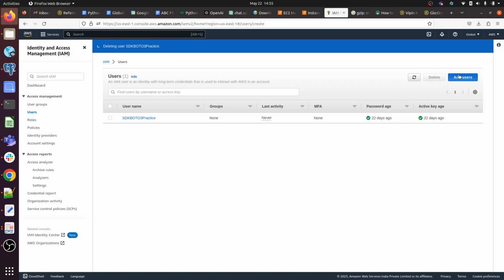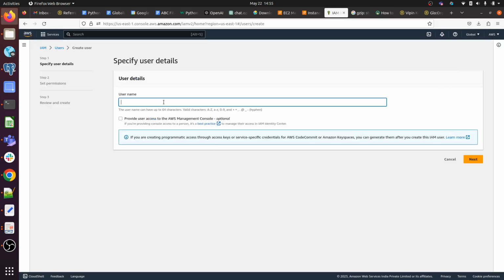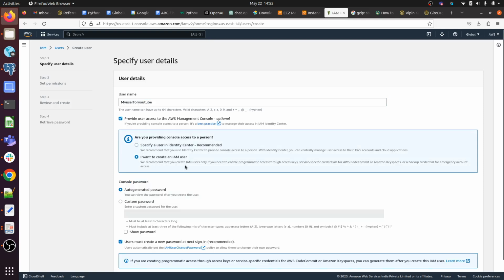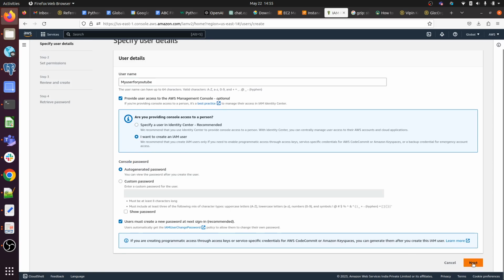Then I will be creating a new user, like my user. Provide AWS Management Console access as well. I want to create the user, so click on next.